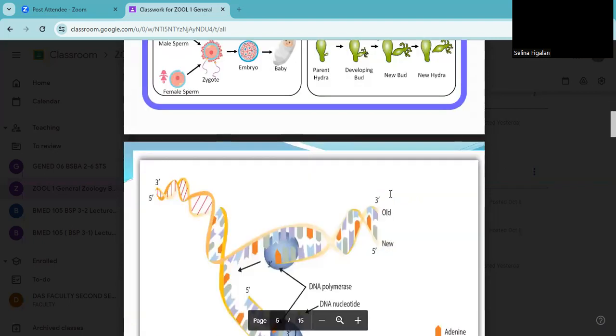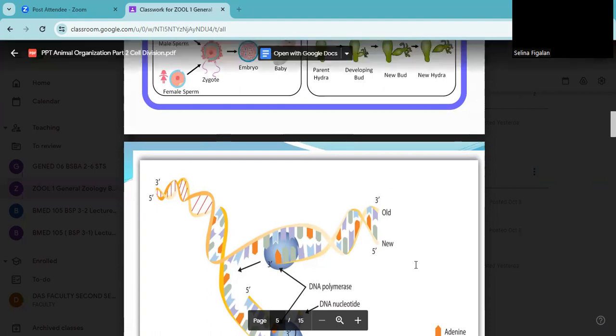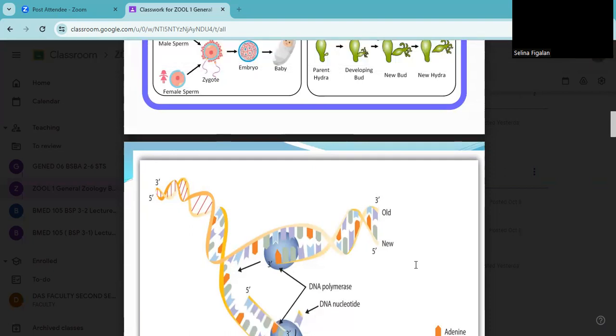But in both asexual and sexual reproduction, the DNA is involved. Why? Because your DNA is the one that stores genetic information. So that is under your mitosis and your meiosis, under your cellular activities, the DNA is involved. Okay, so nasaan ang DNA along the animal cells?